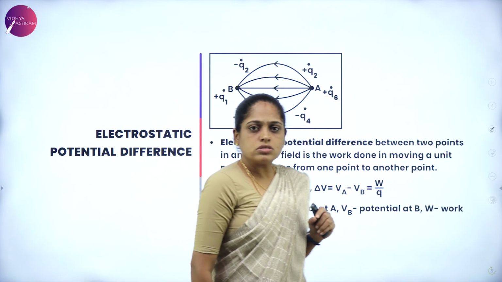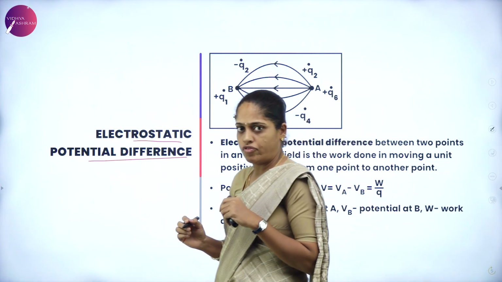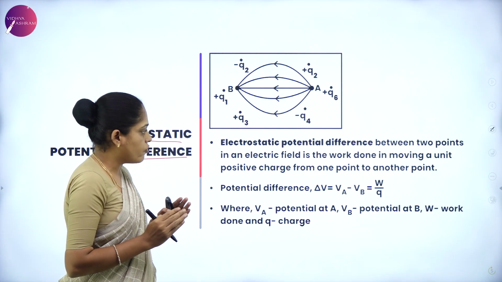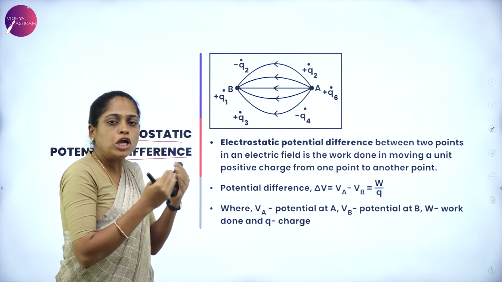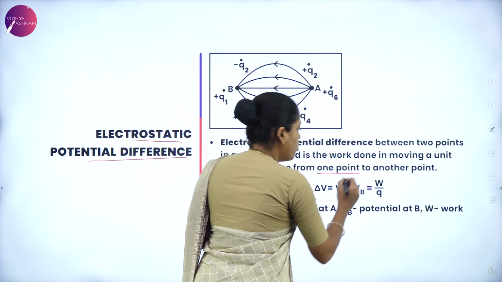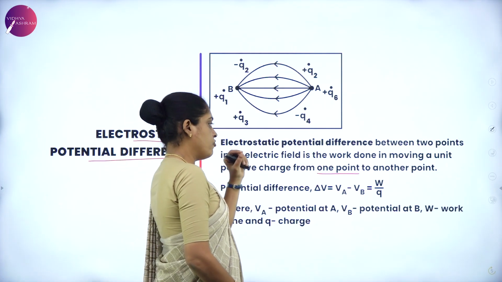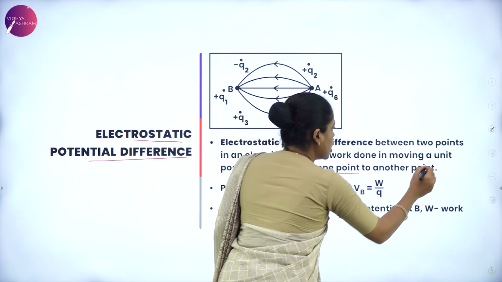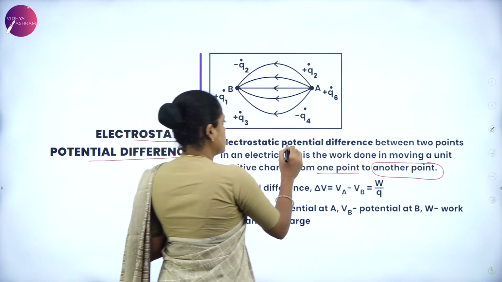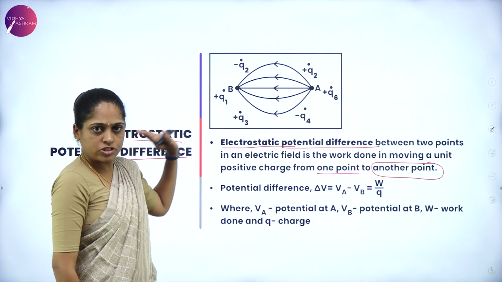Next, what is electrostatic potential difference? Here also the same words you have to use. Instead of the position infinity to a point, you are going to replace the infinity by one point, and from one point you are going to take the charge to another point in an electric field. Then that difference in the potential is known as electrostatic potential difference, as in this picture.